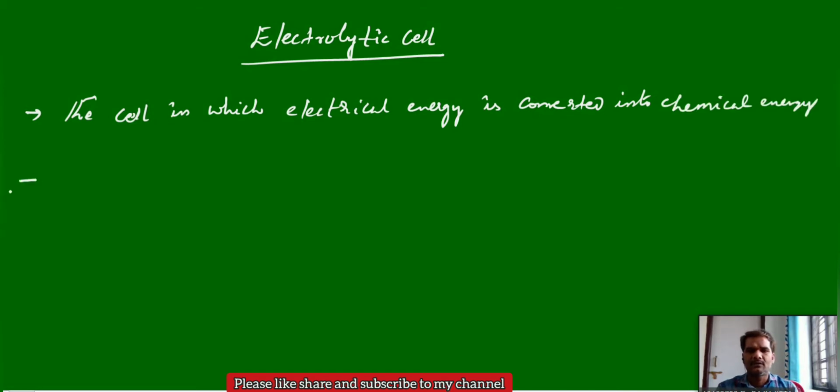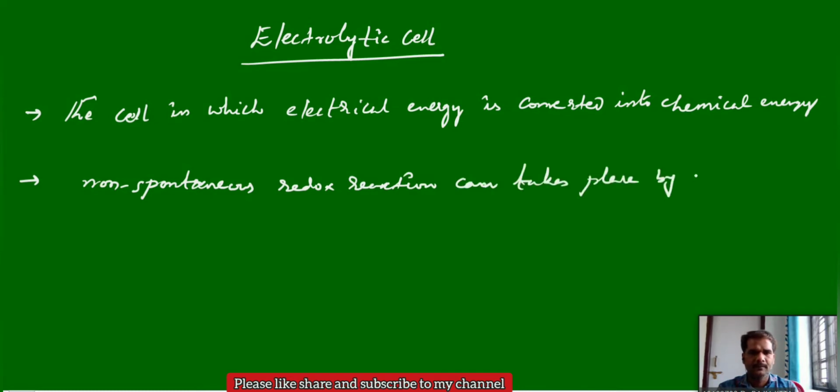Generally, what happens in an electrolytic cell? Non-spontaneous redox reactions can take place by passing electric current, so that the electric current can decompose the chemical compound into ions.